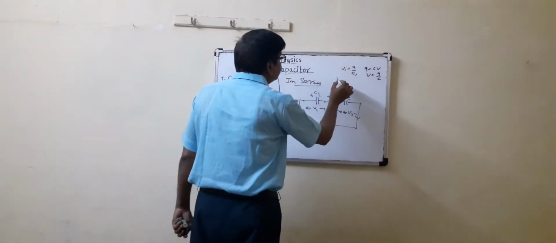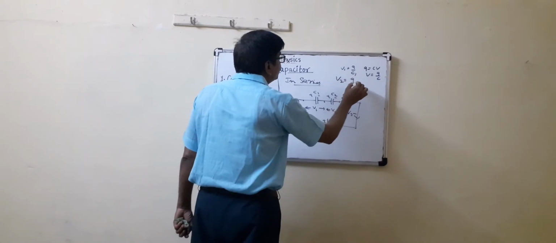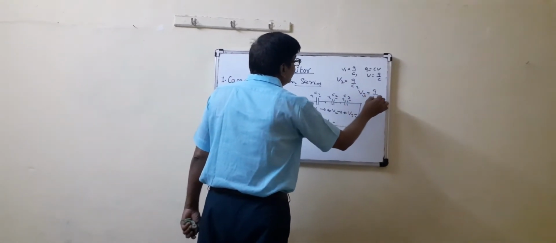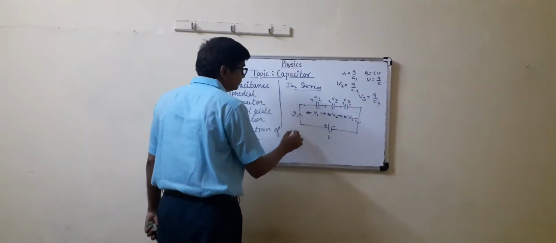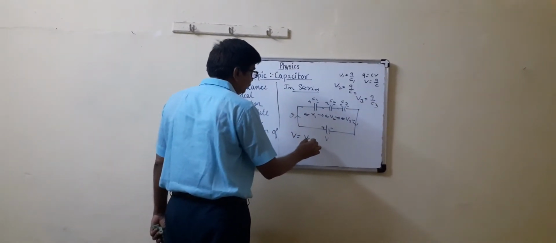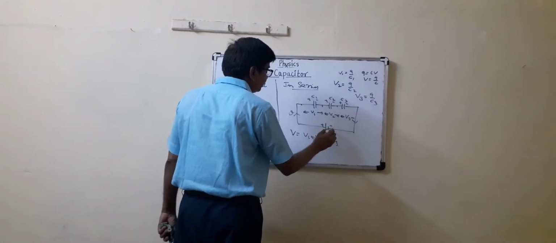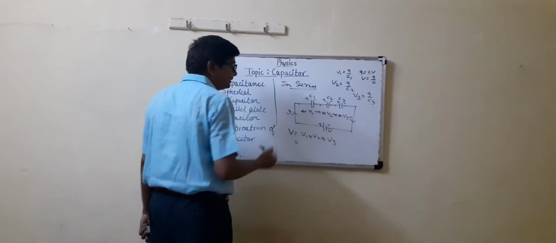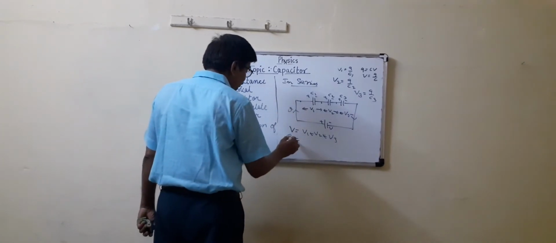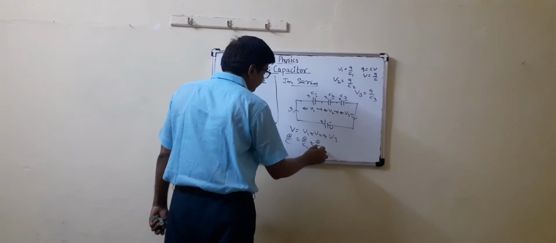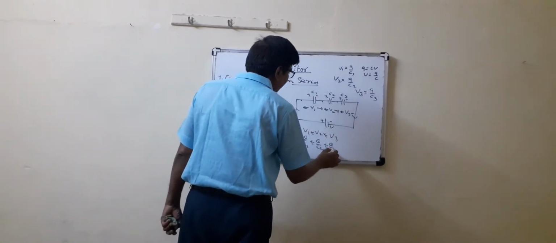Now the potential difference across C2 is Q upon C2, and across capacitor 3 is Q upon C3. Total potential V is V1 plus V2 plus V3, that is Q by C equals Q by C1 plus Q by C2 plus Q by C3.